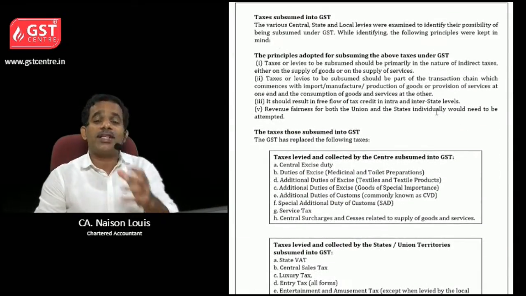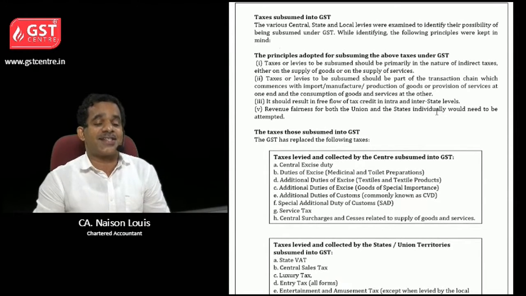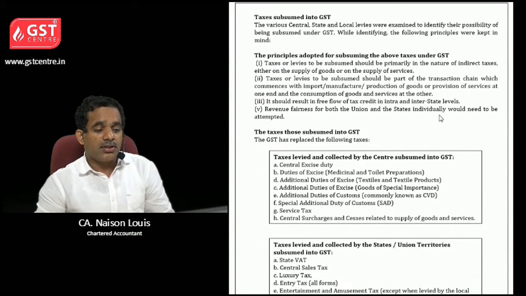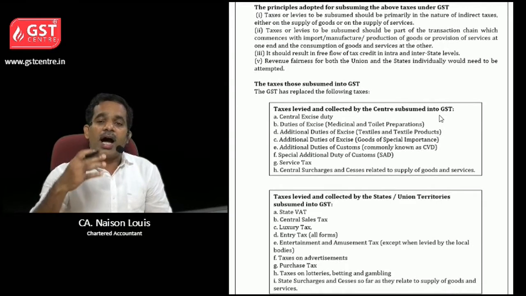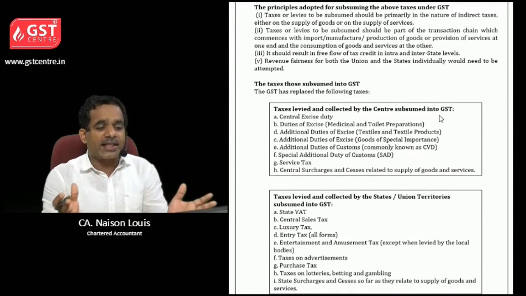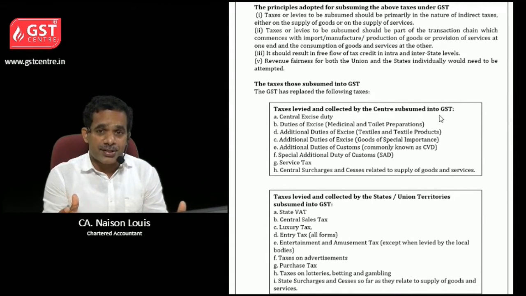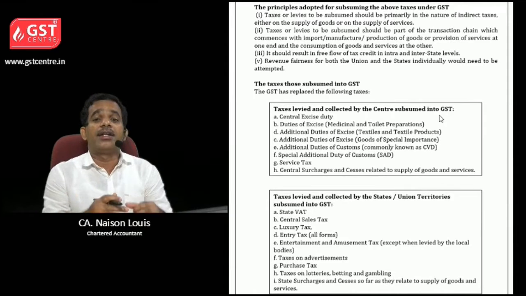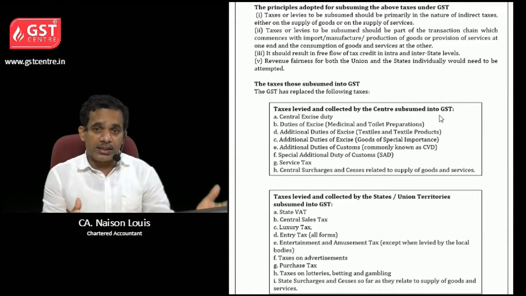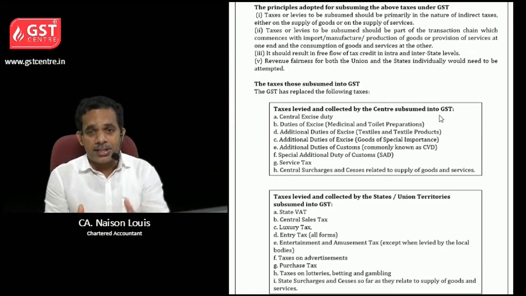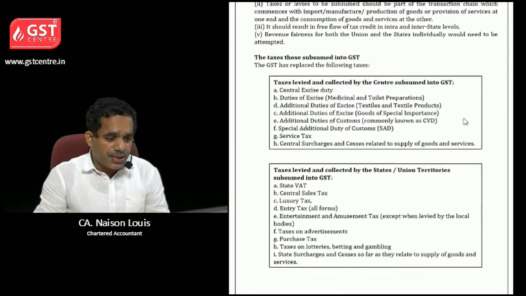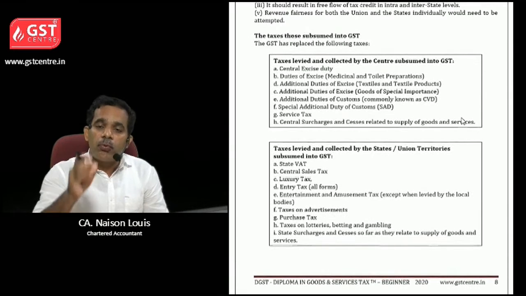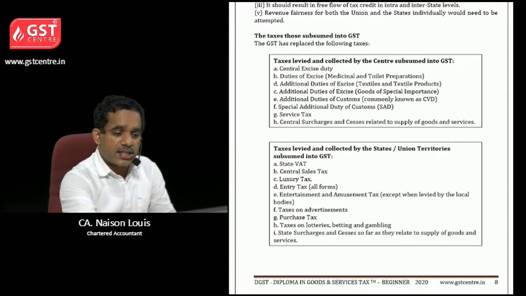Then let us come to taxes subsumed into GST. Okay, so the main principle adopted is that it should be directly related to goods and services. Okay, and it is already levied in the form of VAT, excise duty, like that. So all these taxes were subsumed into GST. Let us see one by one. Central excise duty.